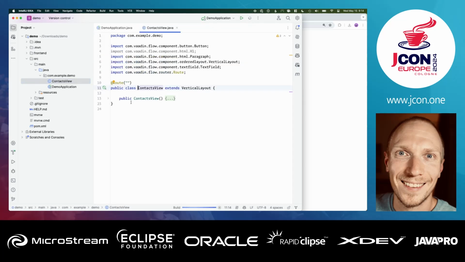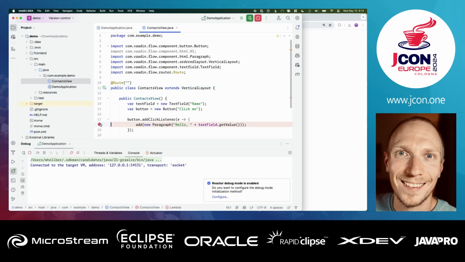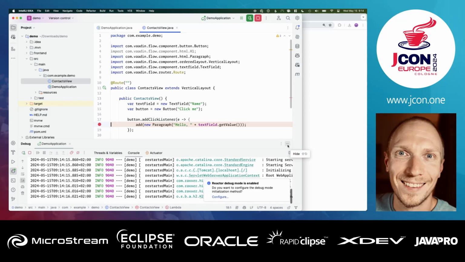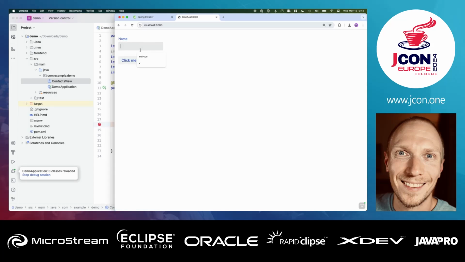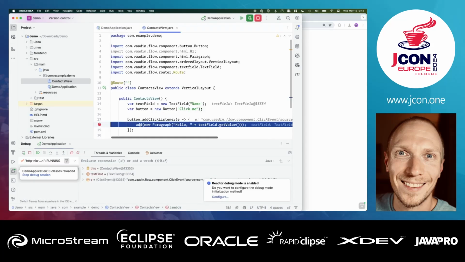And we can actually see that if we start the application in debug mode, we're able to just add a debug point in our Java code like this. And if we get this up and running, if we say something here and hit click, it's going to hit our Java breakpoint here. So it's pretty easy for us also as Java developers to debug the application flow and understand what's going on, because we can keep debugging down all the way to the source of the problem if we were to have problems for whatever reason.